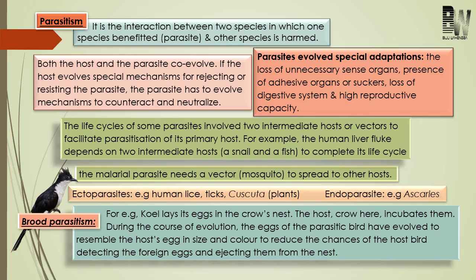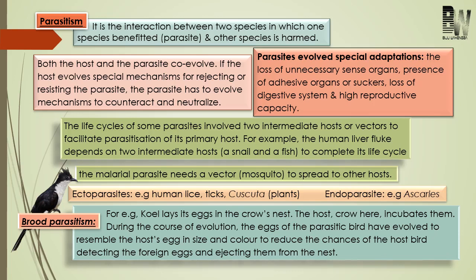So to understand this, we can take the simplest example, that is the relationship between human beings and lice. Lice suck blood from human beings, so lice represent the parasite, on the other side the human being represents the host, okay. Next, let us discuss one interesting point.